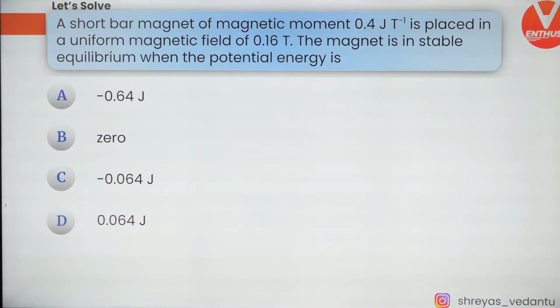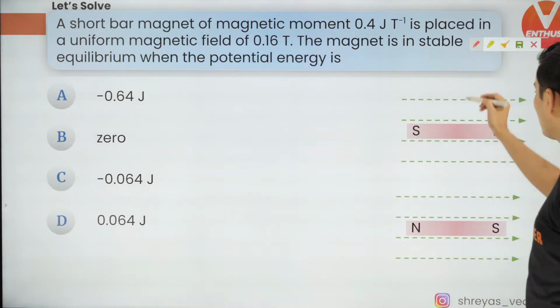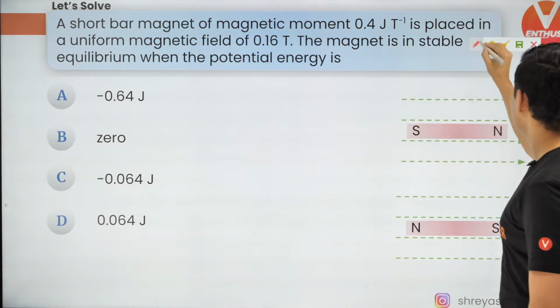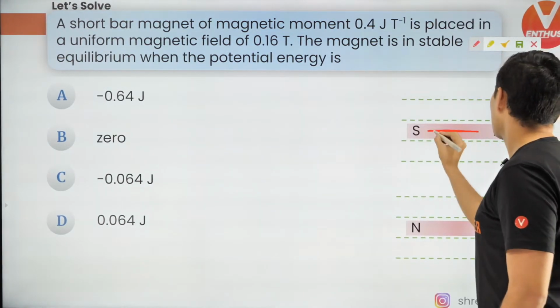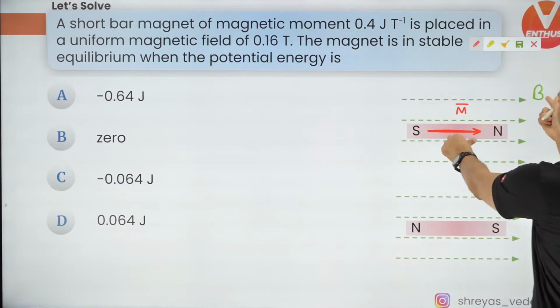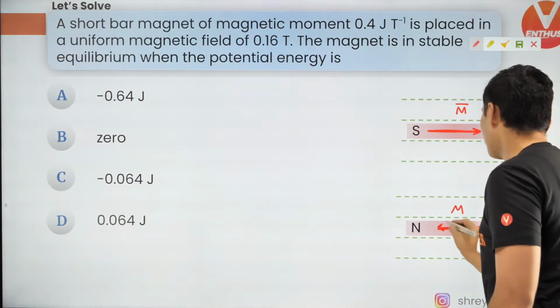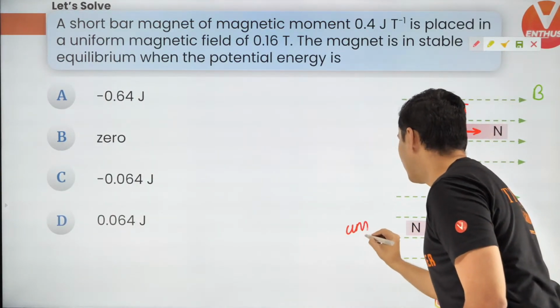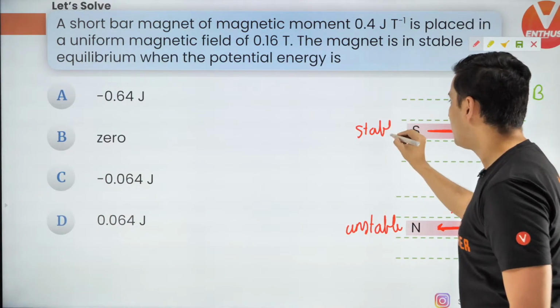Well, I'll tell you what. See, first of all, this is a bar magnet like this or like this. So in this case, if this is the external field, in this situation the magnetic dipole moment is in the direction of the magnetic field. Here it is opposite to the direction of the magnetic field. So this is basically unstable, and this is the stable equilibrium.